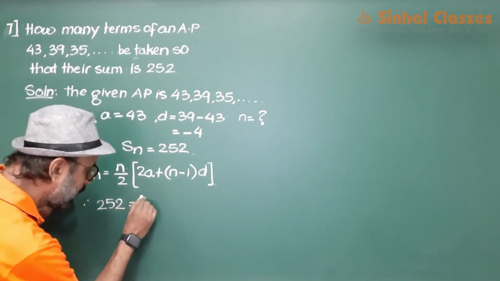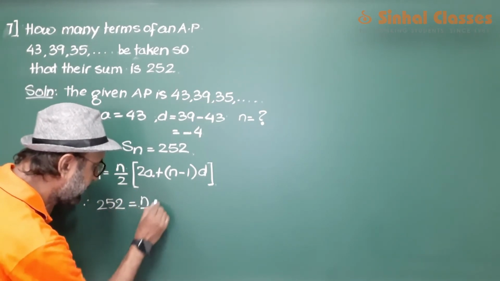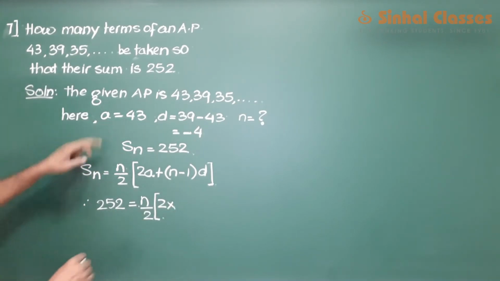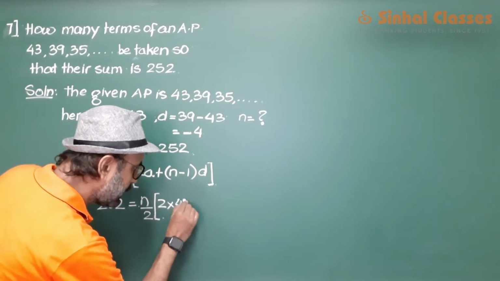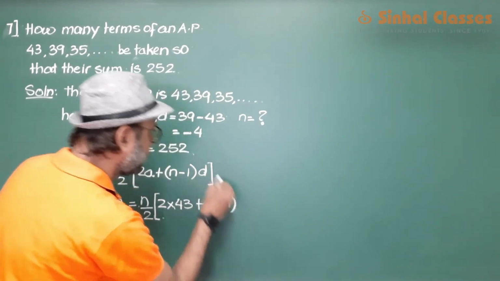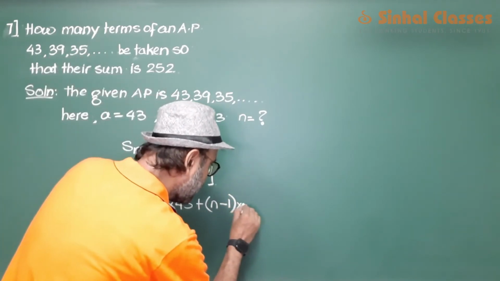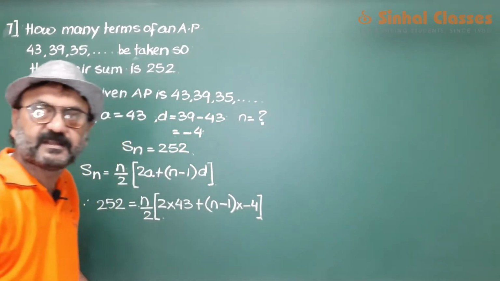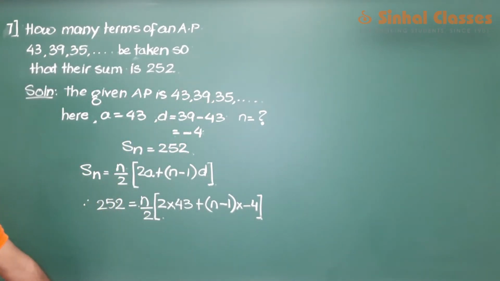n we don't know. 2a, 43, plus n minus 1 and d, which is minus 4.